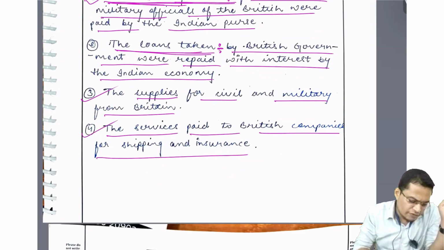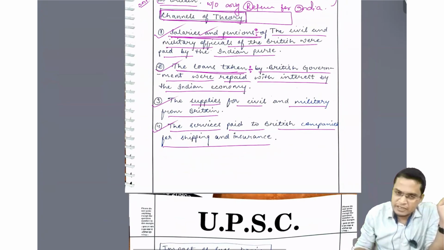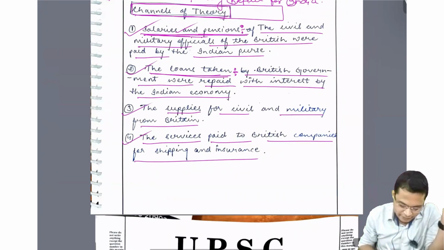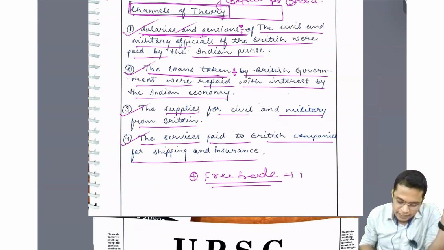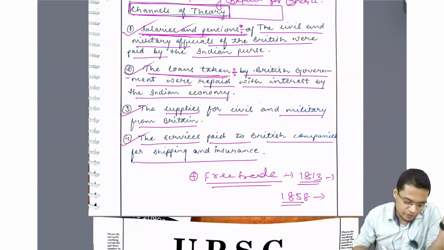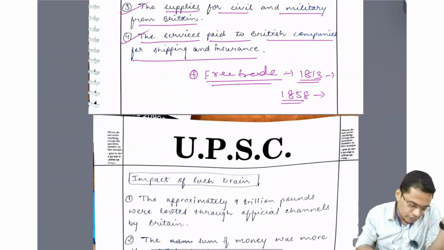If you want to write any other points, you can write those also. You can even add free trade, which is one kind of exploitation. You can talk about free trade, because trade was opened to everyone after 1813, and then after 1858 it was open further. That led to further exploitation. Just add this one point. That is very good. The points are very good.